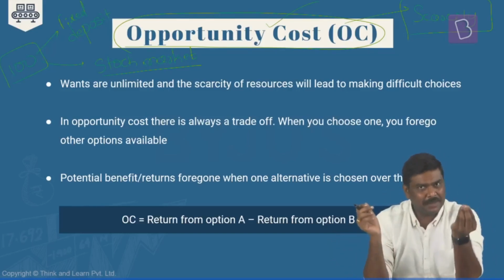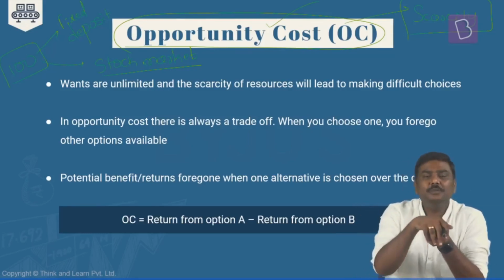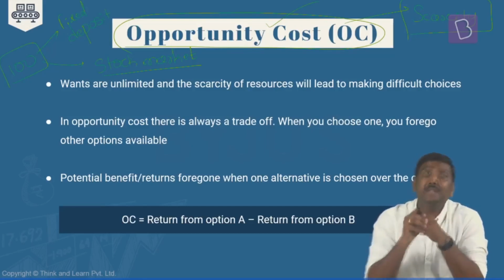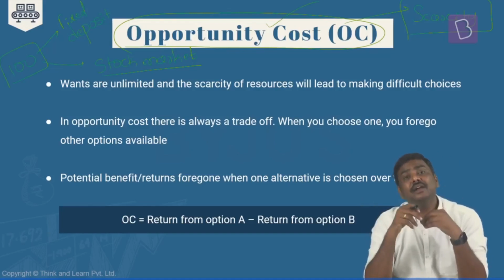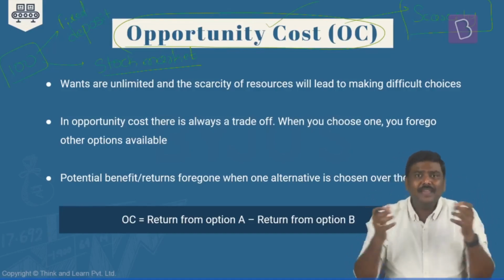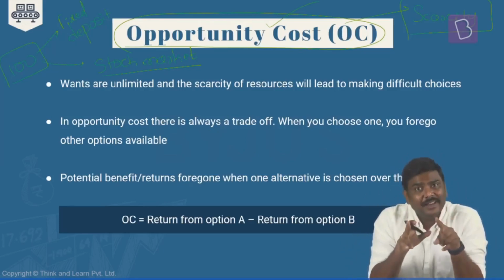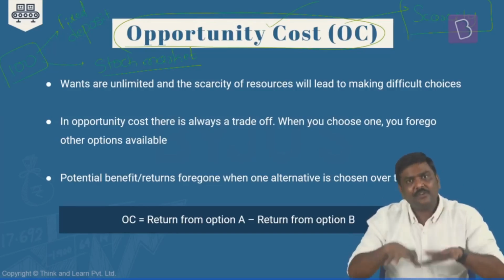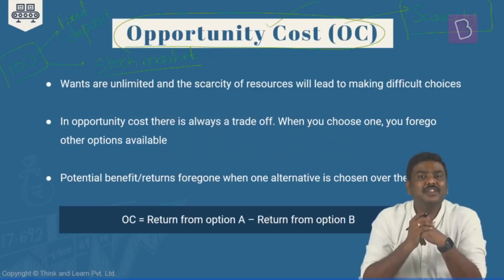Right? For example, a company wants to manufacture a product. Don't you think the amount that they have to purchase raw materials is limited? The amount of human labor that they can afford is limited. The amount of machines that they can use to manufacture the goods is limited. So there is always a scarcity of resources in real life. And all of us basically follow the concept of opportunity cost because there is a scarcity of resources.